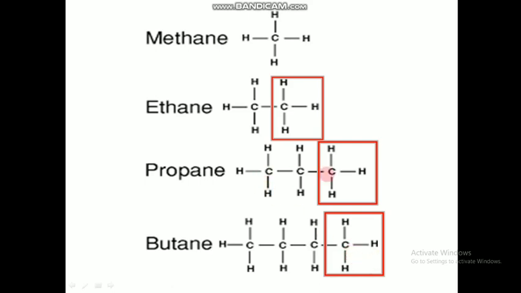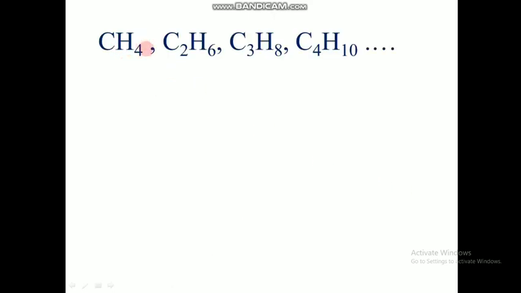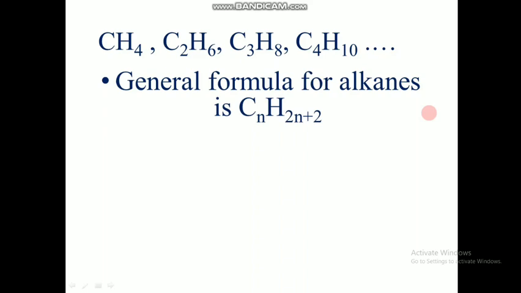There is a trend for the number of hydrogens and number of carbons in an alkane. CH4, C2H6, C3H8, C4H10, there is a pattern for this. The general formula for alkanes is CnH2n+2. With this formula, you can write any alkane without writing the structure. You just need to know the number of carbons involved, and just by knowing the number of carbons, you can write the number of hydrogens and the whole formula.